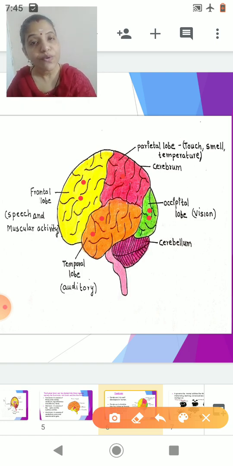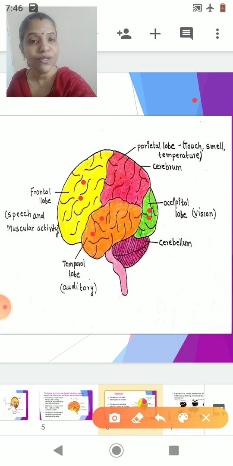Now the frontal lobe controls speech and muscular activities, whereas the parietal lobe controls touch, sensation of touch, smell and temperature. The occipital lobe controls the sensation of vision, and the temporal lobe is responsible for receiving the auditory signals. So there are four lobes and these four lobes control different functions.